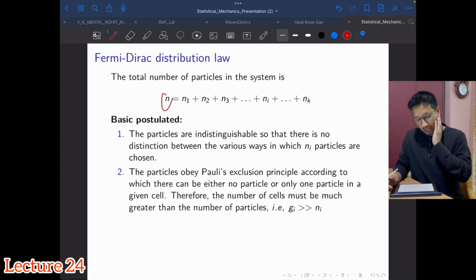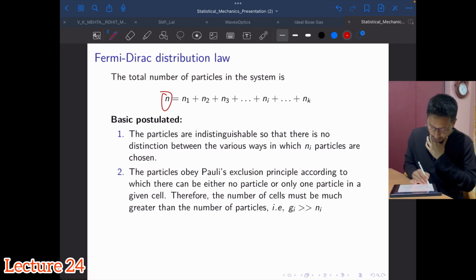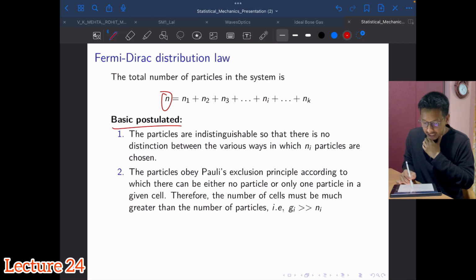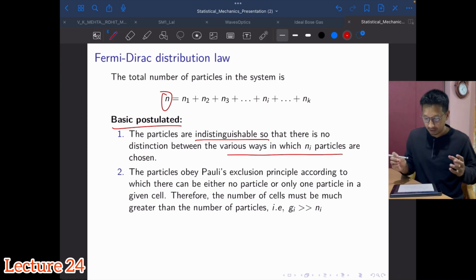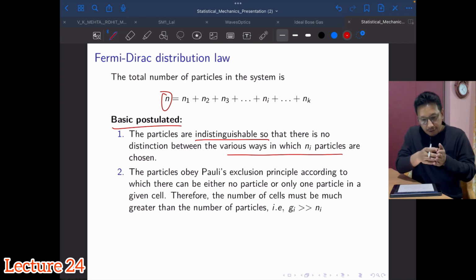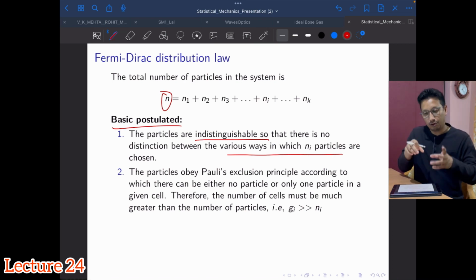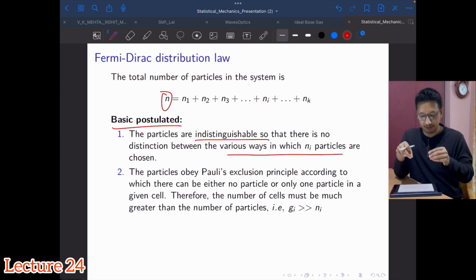Now these fermions are governed by some laws or conditions, so I have some postulates. These particles are indistinguishable, as we started with. So there is no distinction between the various ways in which Ni particles are to be chosen. If you have a collection of n particles, then for the ith energy state, or the ith compartment that we are considering now, I have to choose Ni out of that total of n fermions. Ni I will be choosing to put inside this compartment i.